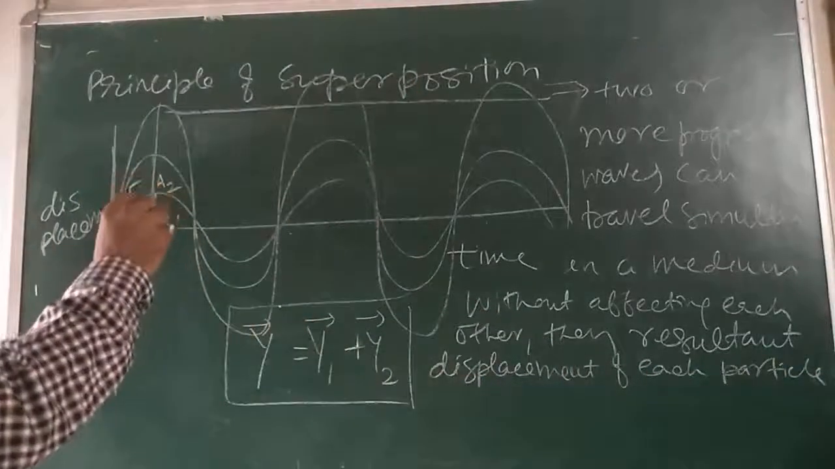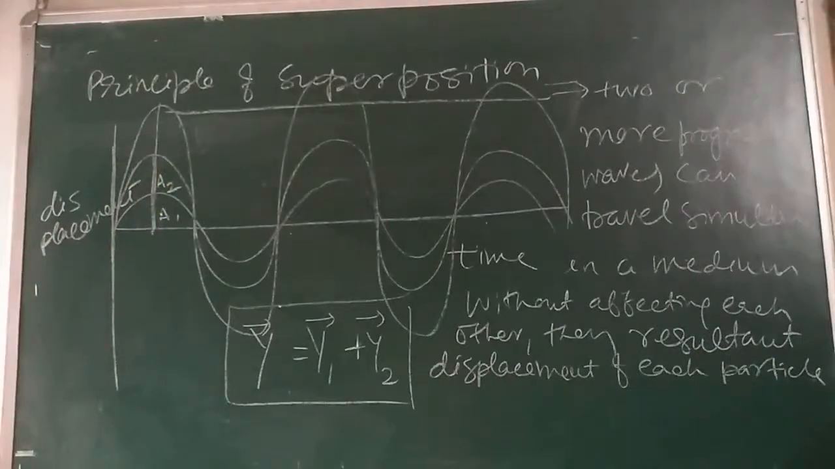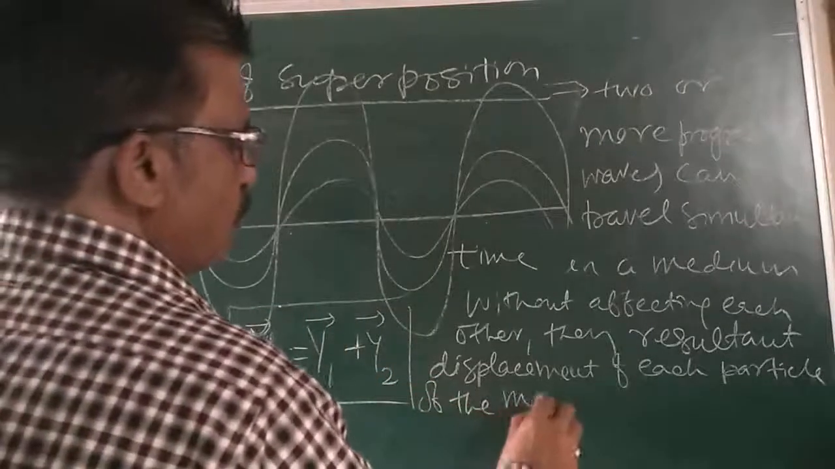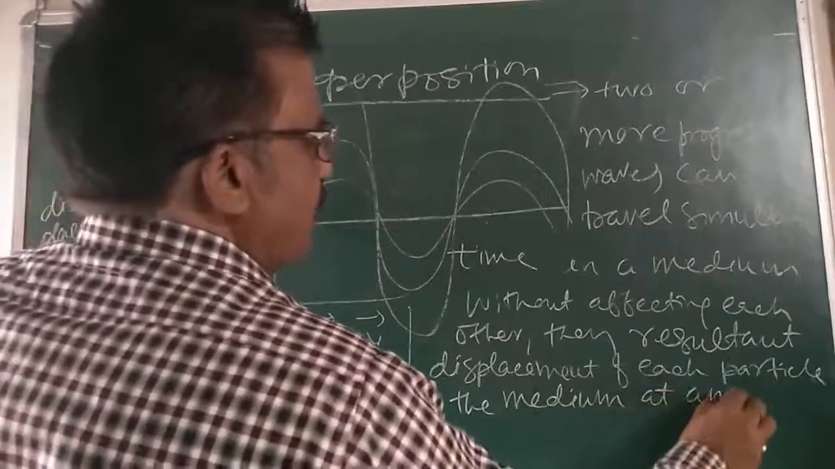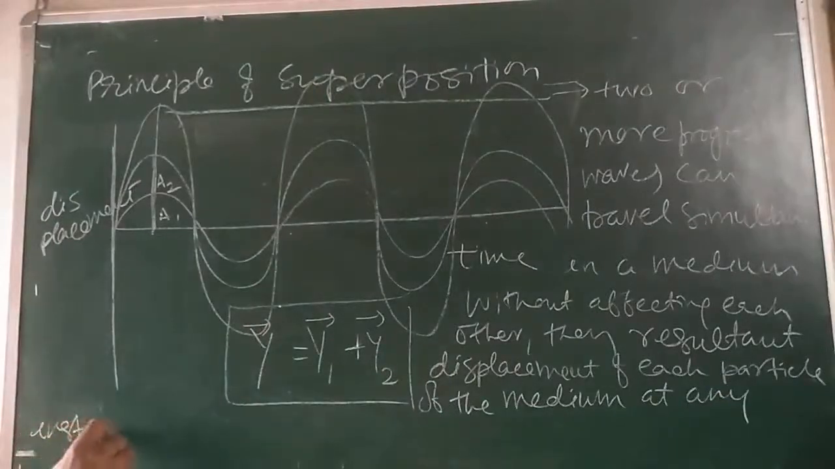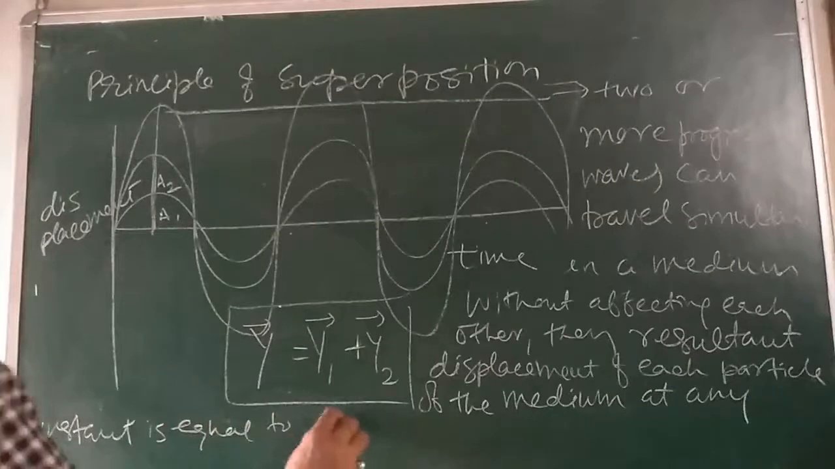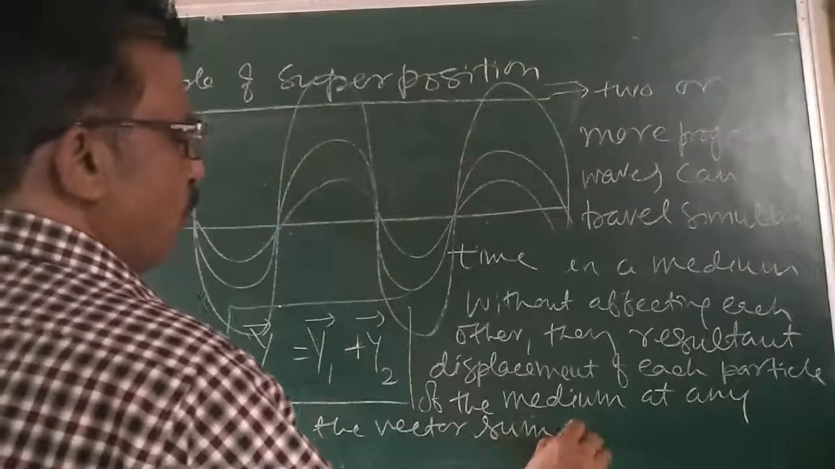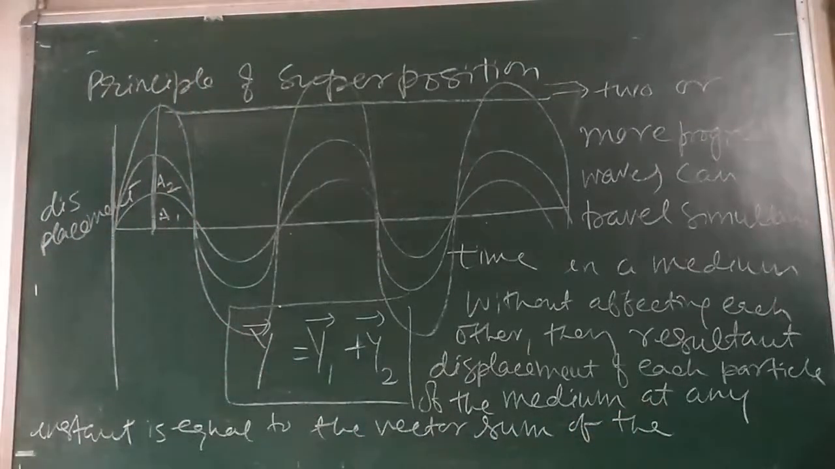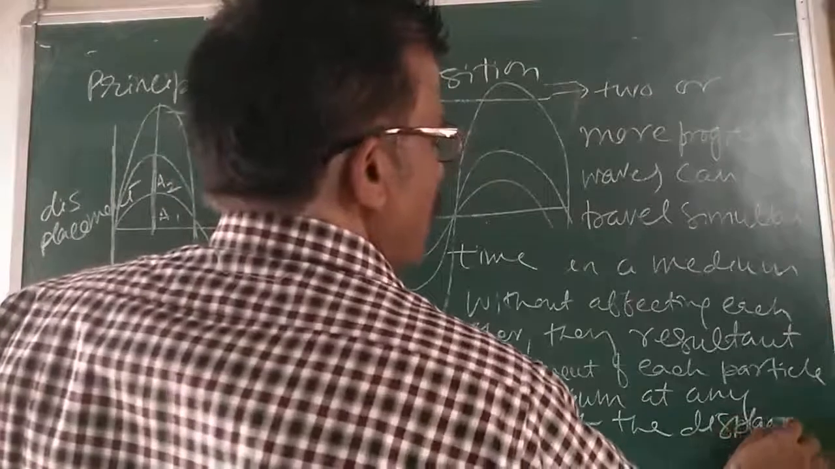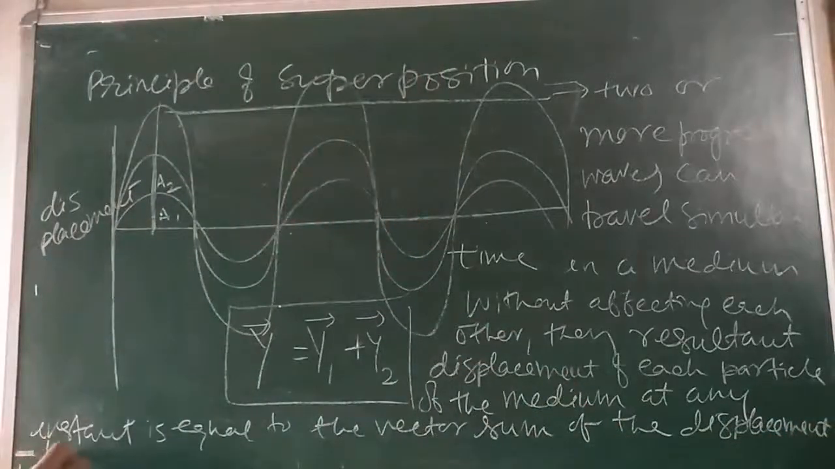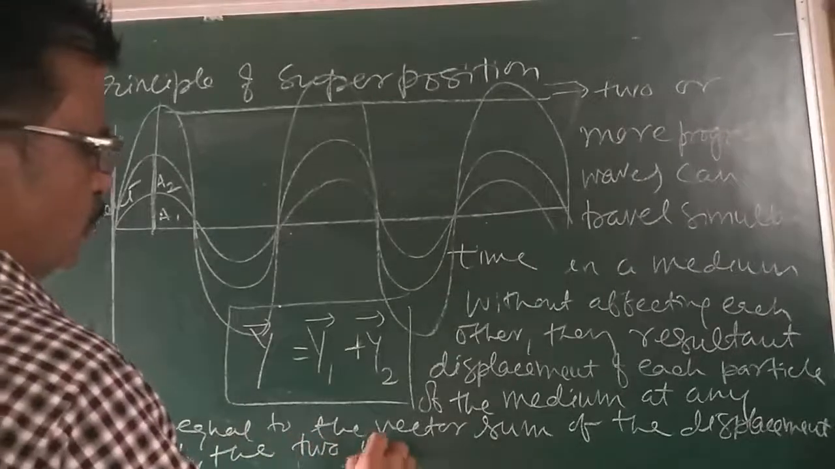here, say this is y1 and this is y2. The resultant displacement of each particle of the medium at any instant is equal to the vector sum of the displacements produced by the two waves respectively.